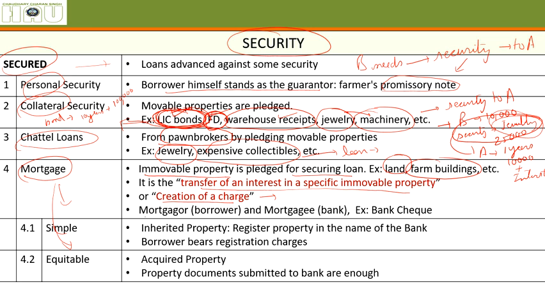The person who is taking a loan and pledging his immovable property is called the mortgager, and the person who is giving the loan and taking charge of that immovable property is called the mortgagee.